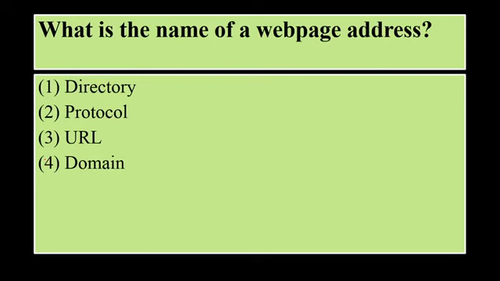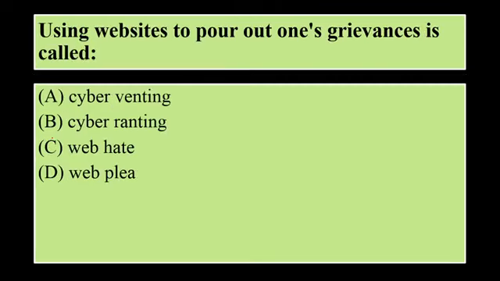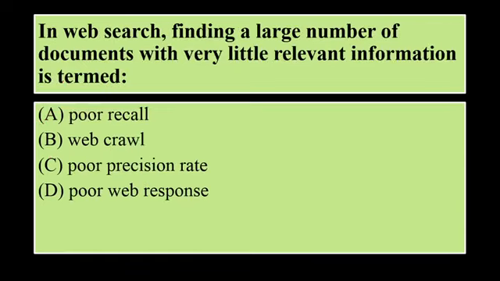What is the name of a web page address: directory, protocol, URL or domain? So a web page address is basically called a URL, which is Uniform Resource Locator, which is the option 3rd. Using websites to pour out one's grievances is called cyberventing, cyber ranting, web hate or web plea. So it is known as cyber venting, which is the option A.